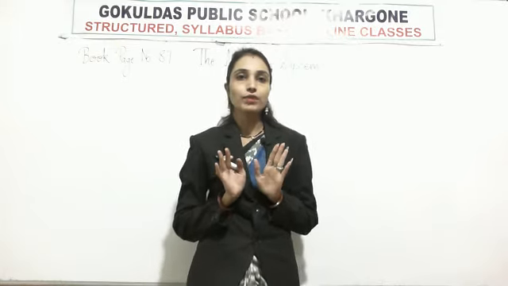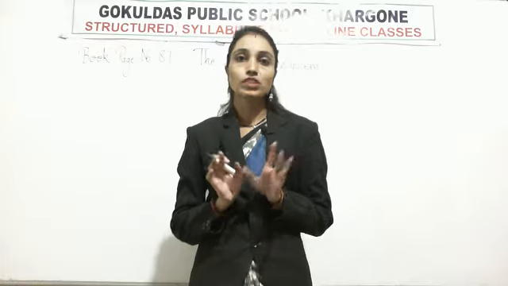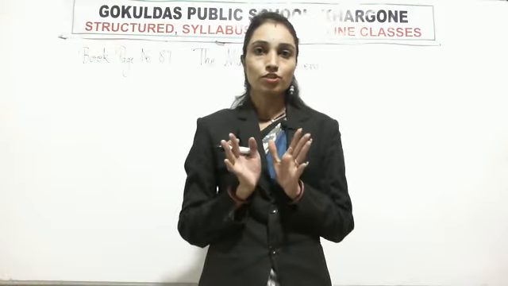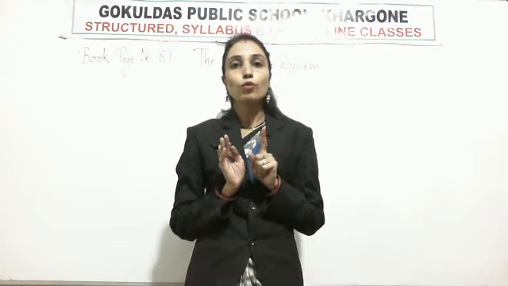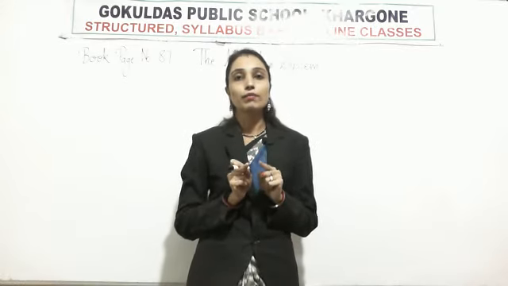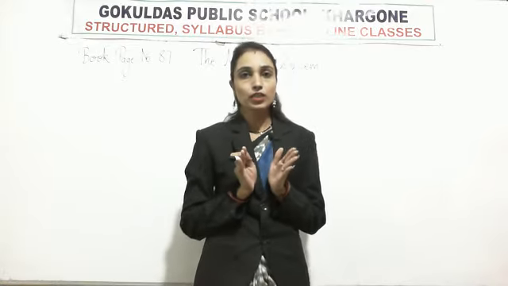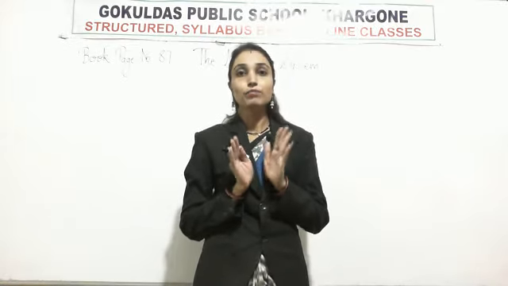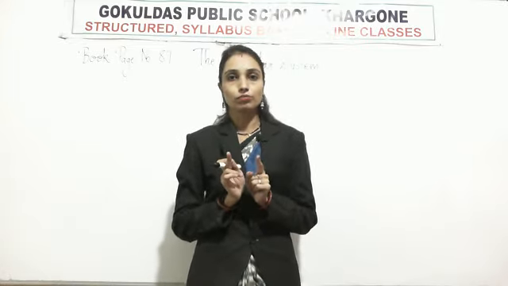And muscles are made up of tough elastic tissues called tendons. Means muscle and bone are attached by tendons. Remember this. Bone to bone attachment is by ligament. ओके, बोन टू बोन जब अटैच होती है वो किसके थ्रू होती है? लिगामेंट्स के थ्रू. लेकिन मसल्स एंड बोन अटैच होती है आपस में किसके थ्रू? टेंडन्स के थ्रू. ओके,